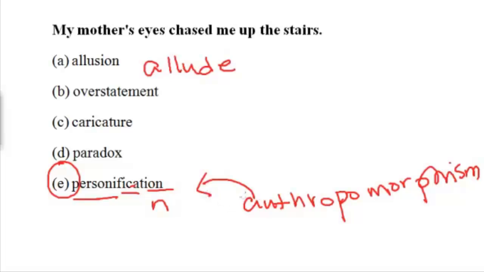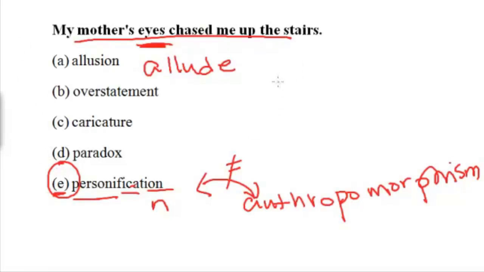And anthropomorphisms can probably be a branch underneath personifications, right? In any case, you really need to be careful with this because this statement could be so many different things. But if the answer choice is not there, then what are you going to do? You've got to pick the best one.